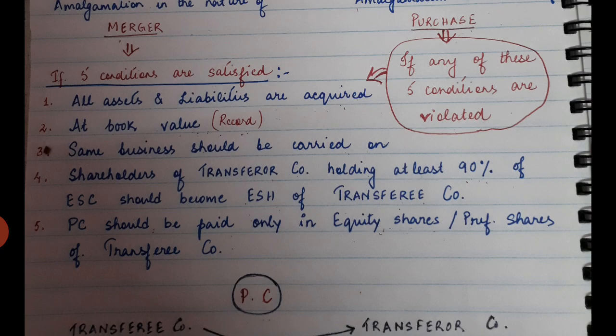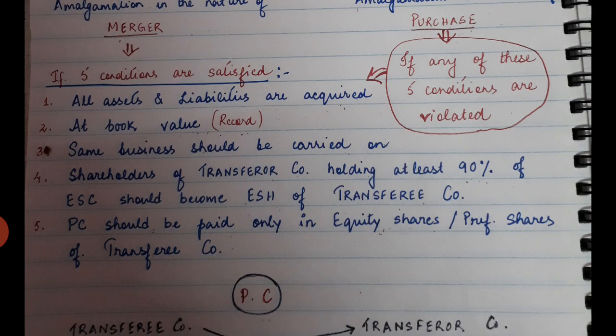If they are paying by any other means, they have violated the condition, and therefore it will not be regarded as amalgamation in the nature of merger. If it is not amalgamation in the nature of merger, you will be treating the whole transaction under the purchase method. I hope all the points are clear, as simple as that.